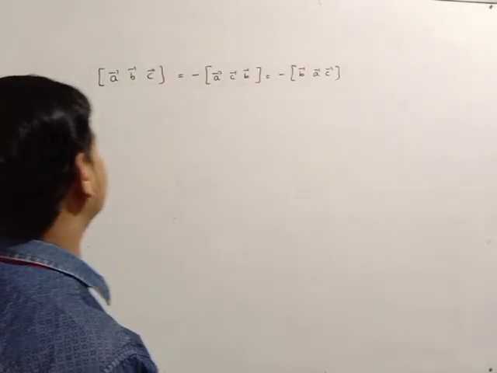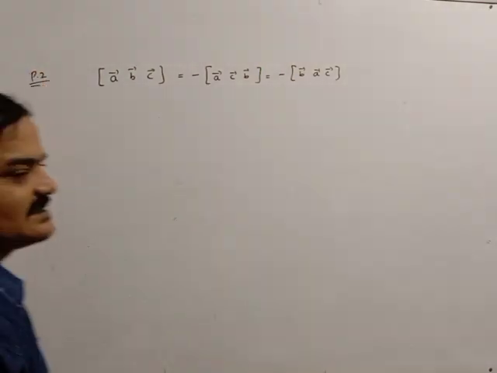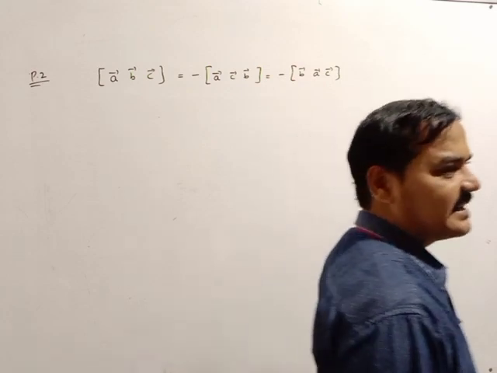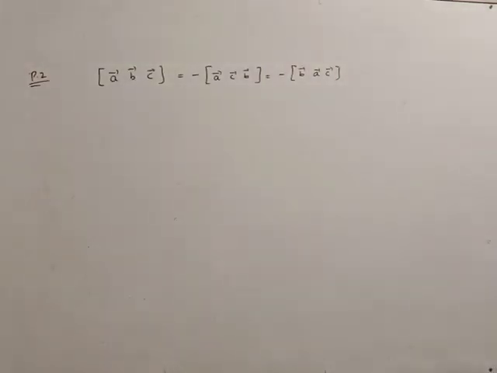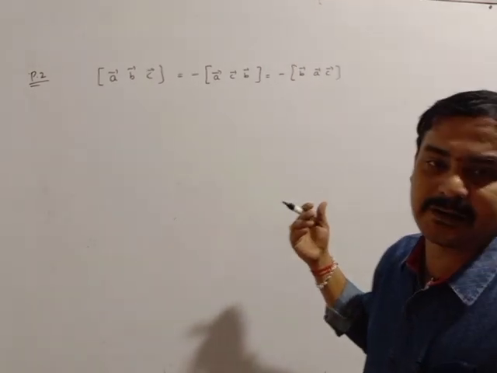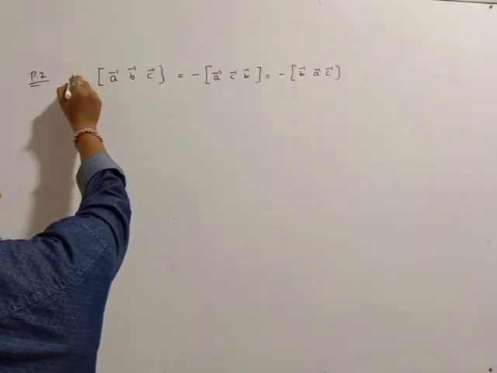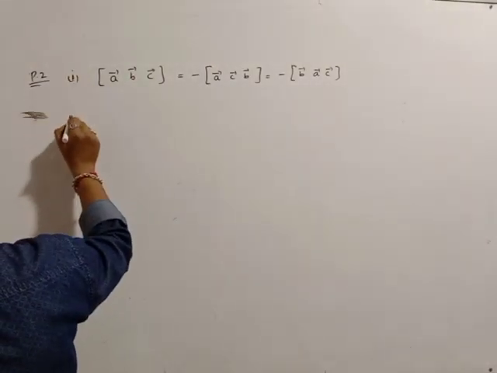So this is the next property, number 2. Property number 2 is: if you interchange any two vectors inside, then the box value changes sign. Again, if you interchange two times, then minus and minus will be what? Plus. See, again, first this one property, next property number 2, first condition this one, and I can go for the second condition.